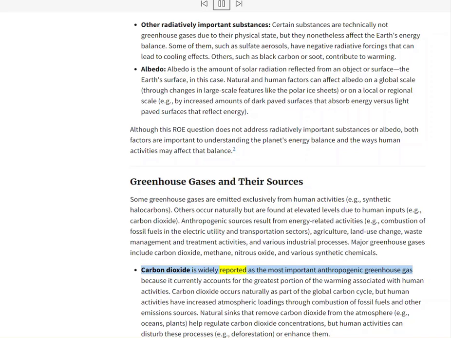Carbon dioxide is widely reported as the most important anthropogenic greenhouse gas because it currently accounts for the greatest portion of the warming associated with human activities. Carbon dioxide occurs naturally as part of the global carbon cycle, but human activities have increased atmospheric loadings through combustion of fossil fuels and other emission sources. Natural sinks that remove carbon dioxide from the atmosphere, for example oceans and plants, help regulate carbon dioxide concentrations, but human activities can disturb these processes, for example, deforestation, or enhance them.